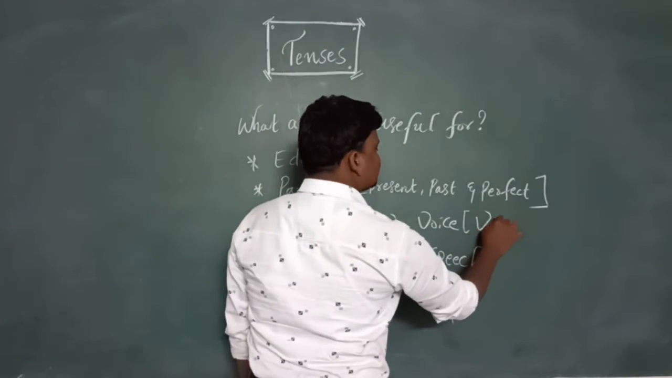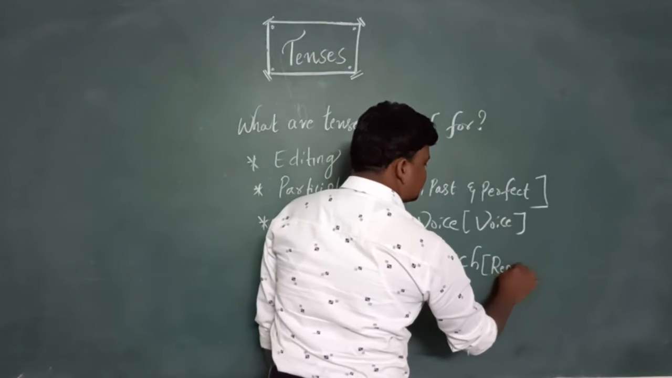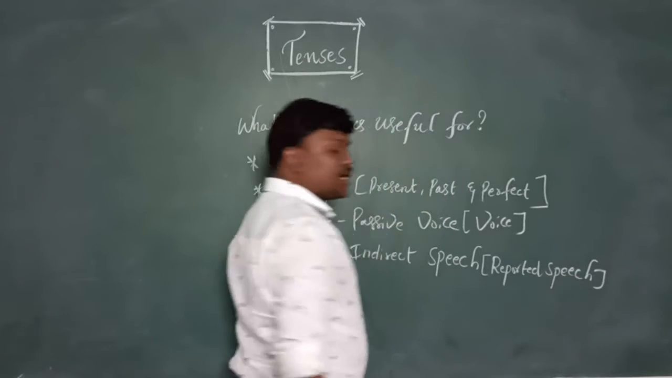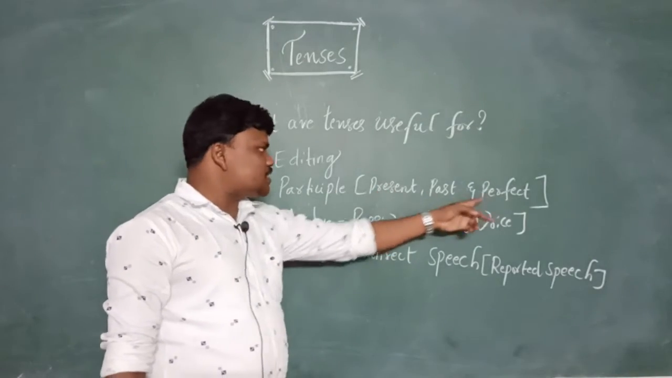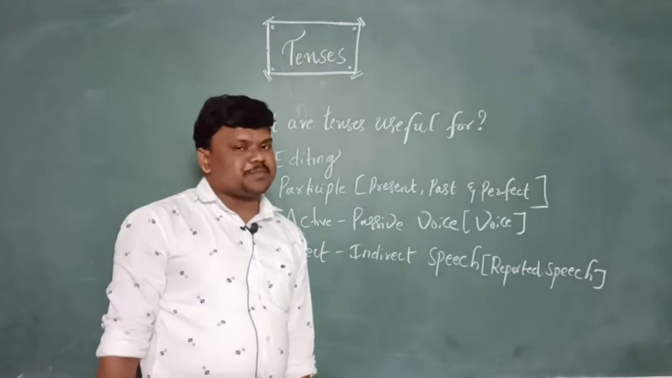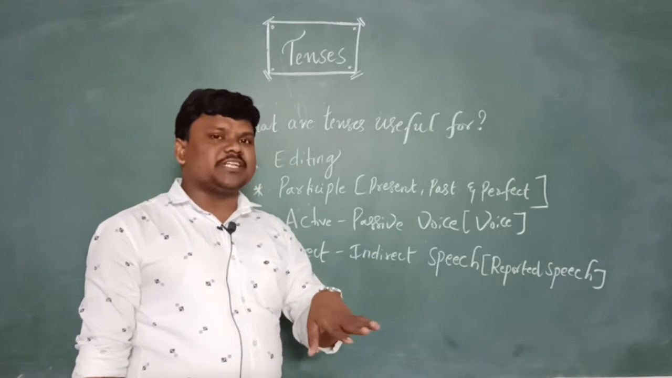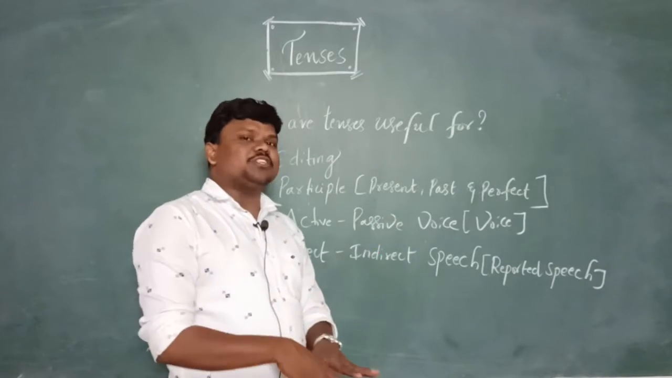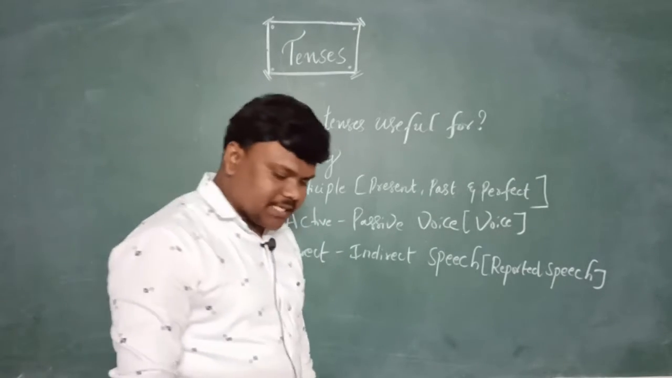Well, and the next and most important thing is direct indirect speech. This is voice in shortcut, and this is reported speech. Editing the passage, participles, present participle, past participle, perfect participle, and active passive voices. And next, direct to indirect speech. If you want to change the direct speech tense into indirect speech without knowing the tense, it is impossible. So we should know the tense compulsorily to do direct to indirect sentences.